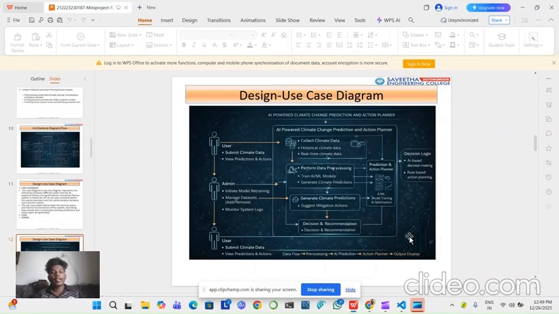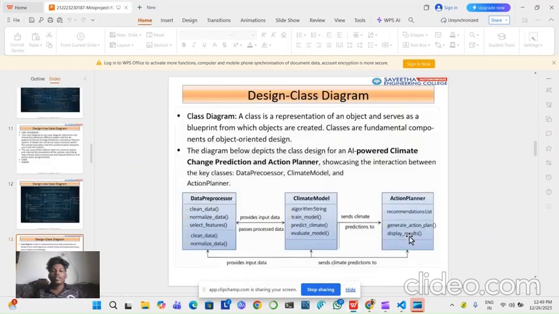We will get the input from the user and collect climate data, perform data pre-processing, climate prediction, and the action planner, decision logic, the recommendation, admin, user, and finally we get the output. This is the design class diagram. First we have the data pre-processor, next the climate model, and the action planner: clean data, normalize data, select feature, algorithm or recommendation. These are the steps we use in our project.